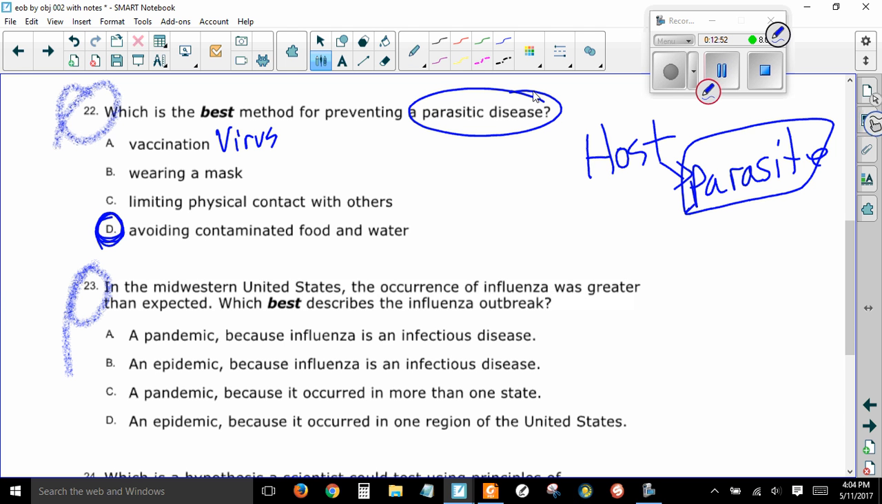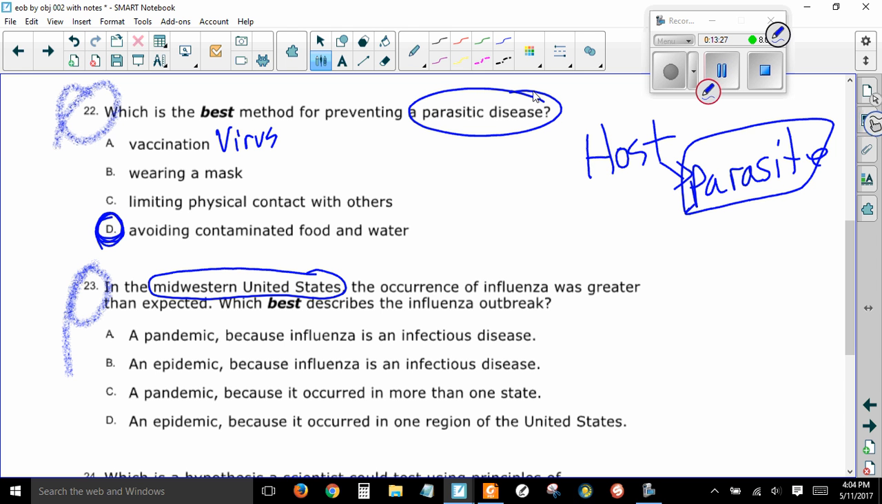23. In the Midwestern United States, the occurrence of influenza was greater than expected, which best describes the influenza outbreak. A, a pandemic because influenza is an infectious disease. B, an epidemic because influenza is an infectious disease. C, a pandemic because it occurred in more than one state. Talking about the Midwestern United States, that sounds like more than one state to me. D, an epidemic because it occurred in one region of the United States.